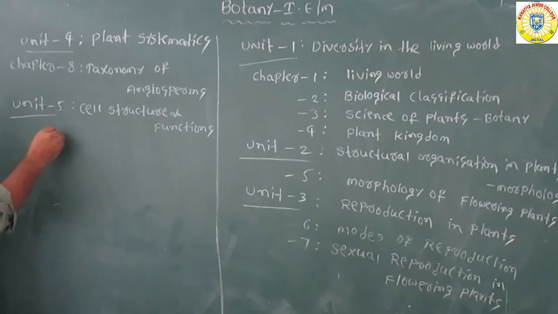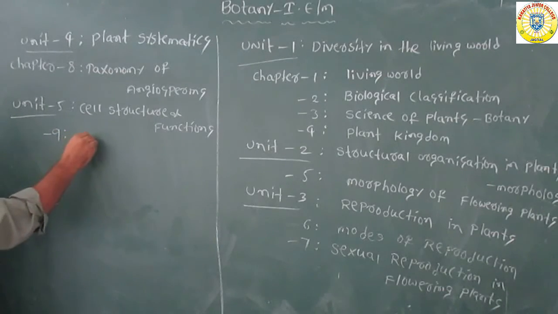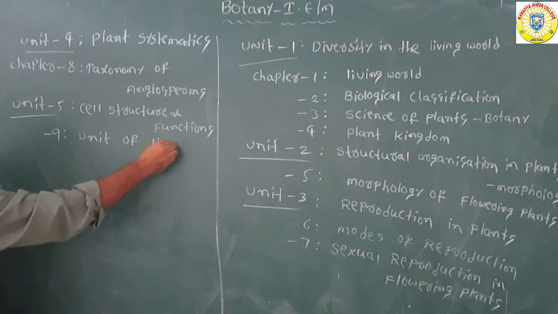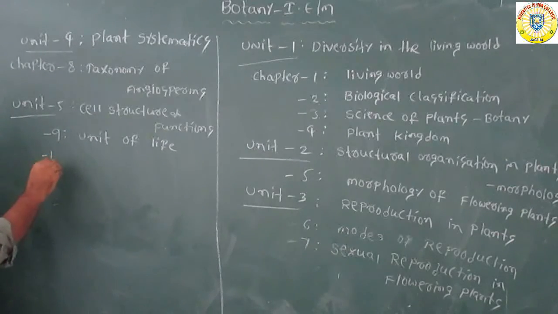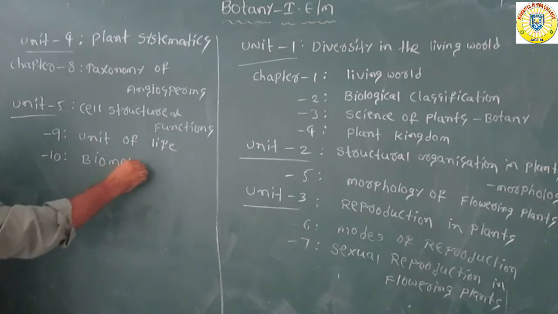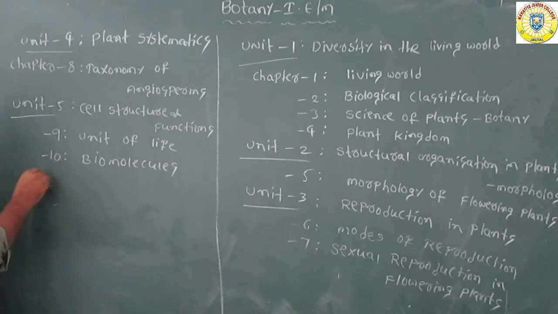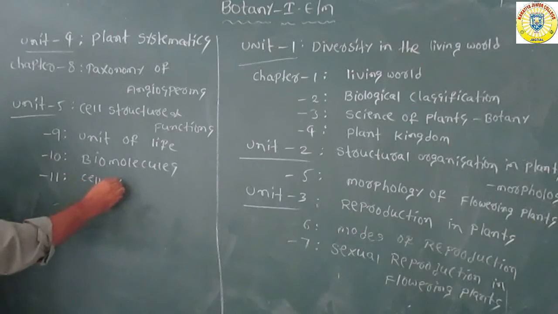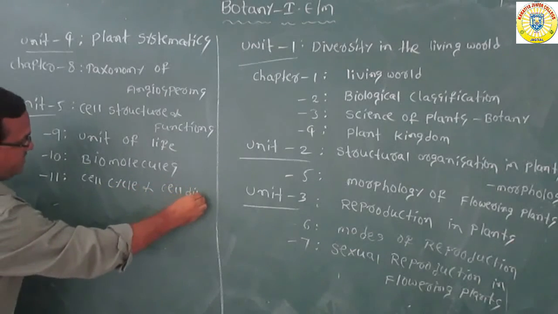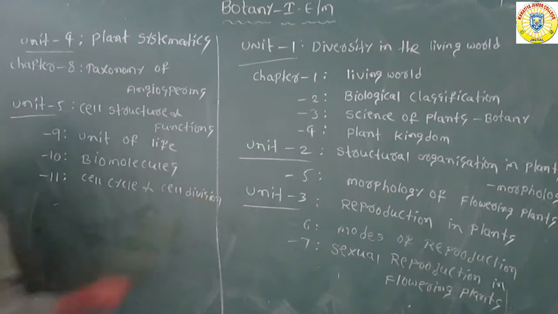Chapter number 9, unit of life. Chapter number 10, biomolecules. Chapter number 11, cell cycle and cell division. This is the 11th chapter.